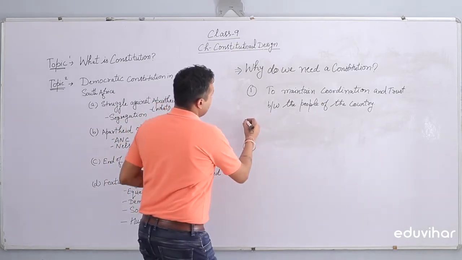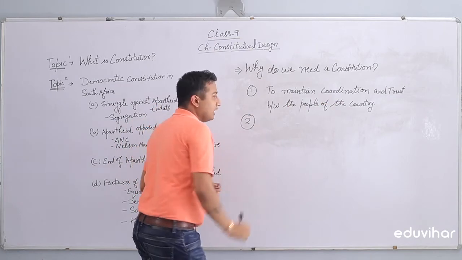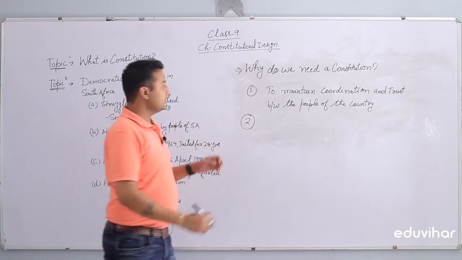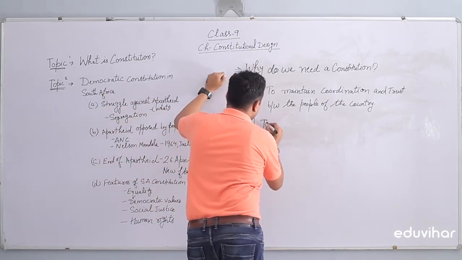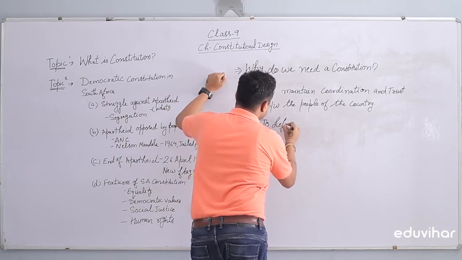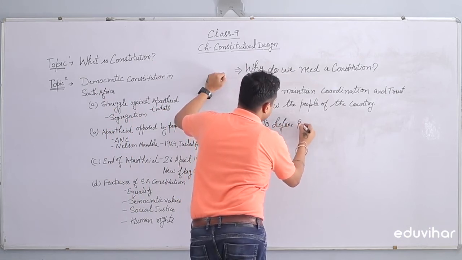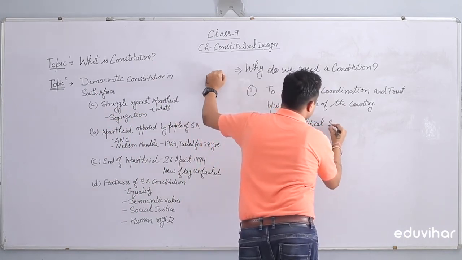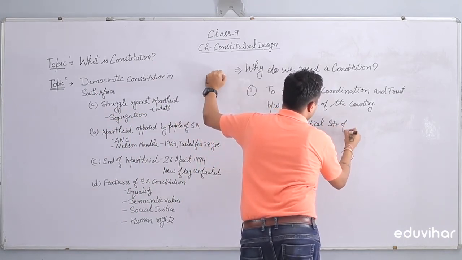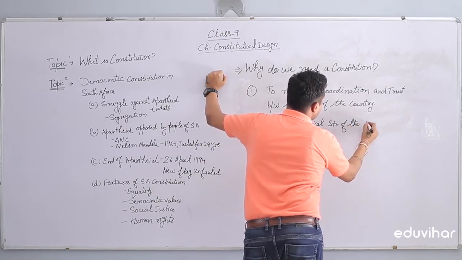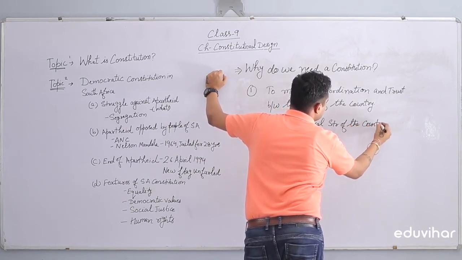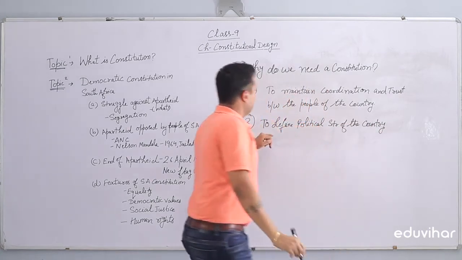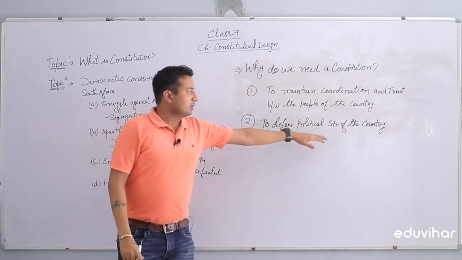So the second requirement of why we need a constitution is to define the political structure of the country. What do you understand by the political structure of the country?